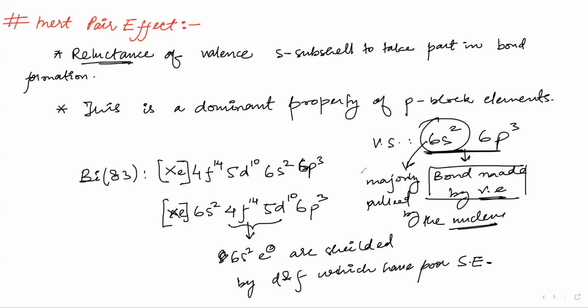Okay. Have you guys understood what the inert pair effect is and why it happens? It always happens. The most important reason is that the s electrons are poorly shielded by D and F, which have poor shielding effect. Okay, this is the most important point here: the reason.